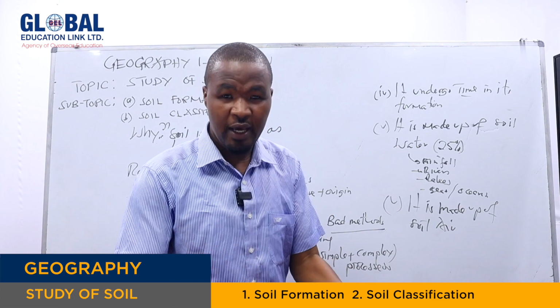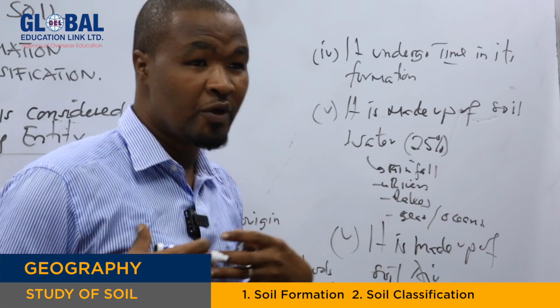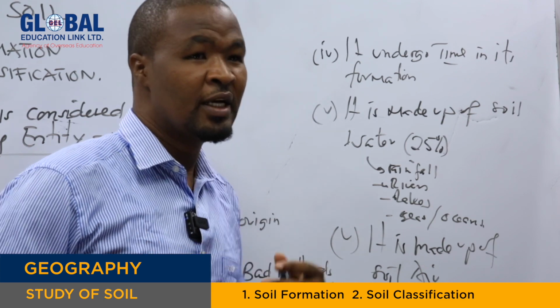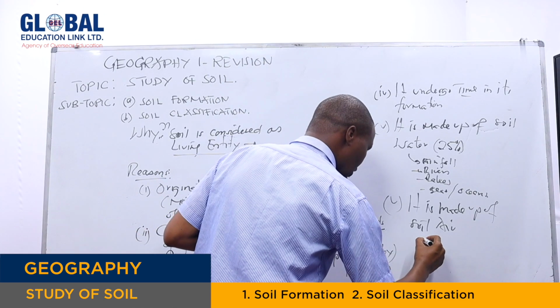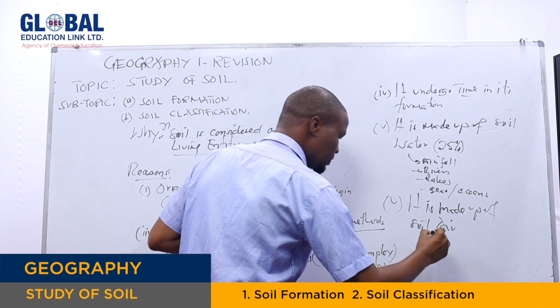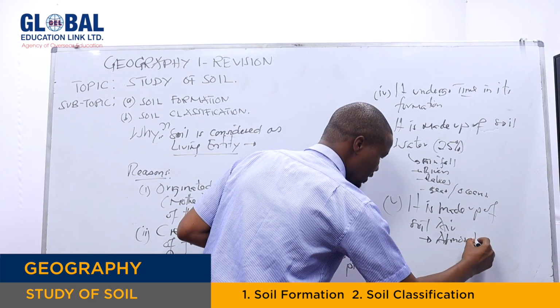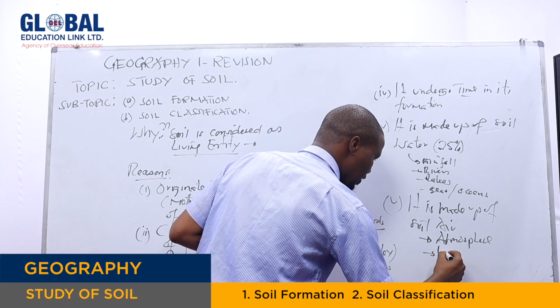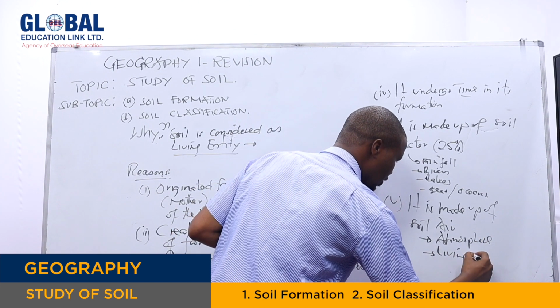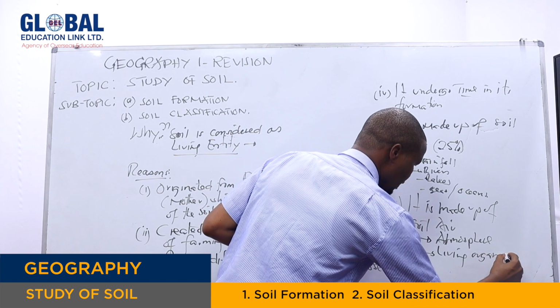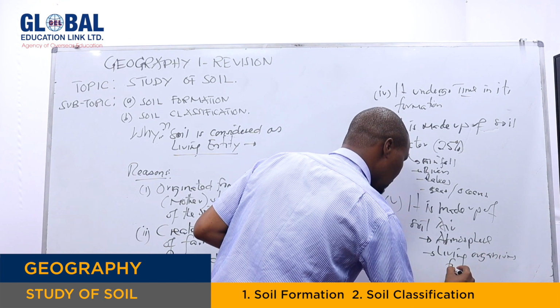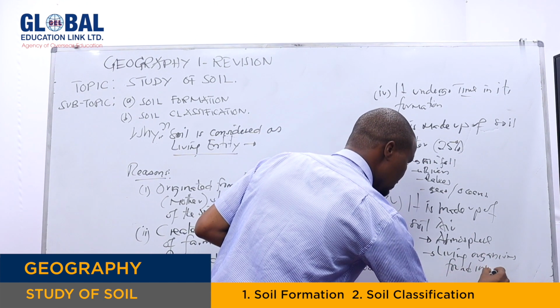Soil needs air for it to be more productive. We need air for us to be active and to survive. So at this point, where does soil air come from? It comes from the atmosphere, or from the living organisms found inside the soil.